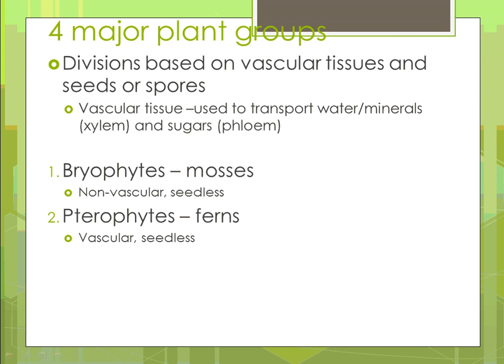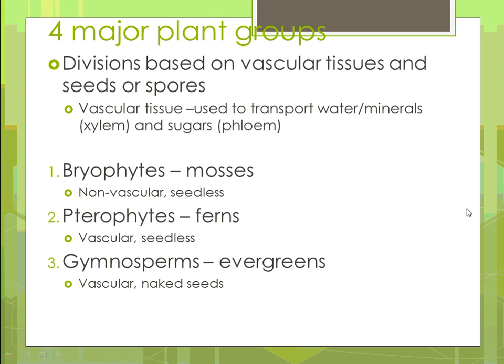These do have vascular tissue. So imagine a fern in your mind, and it can actually grow tall because it has support against gravity and it also has that vascular tissue. But they are still seedless. They still have sperm that swim, and therefore they will be growing in environments that are rather moist. We have the gymnosperms, which are your evergreens. They are vascular as well, and they do have seeds. So they can grow in environments where they're not completely reliant upon water for swimming sperm.